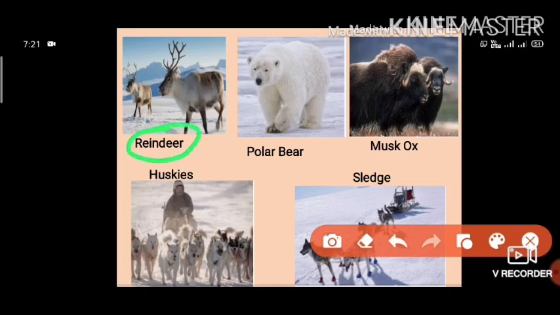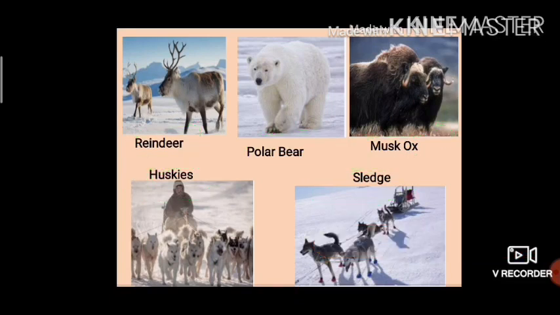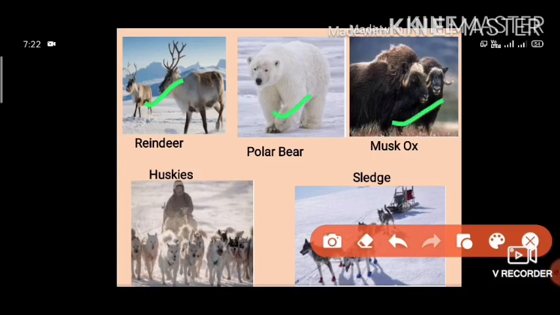Like reindeer, polar bear, muskox, huskies, and this is not an animal, this is a sledge actually. What is a sledge? It is pulled by the huskies. So what kind of animals are there? Animals like reindeer, polar bear, muskox, huskies are found here. Several other varieties of fish and seabirds are also found here.